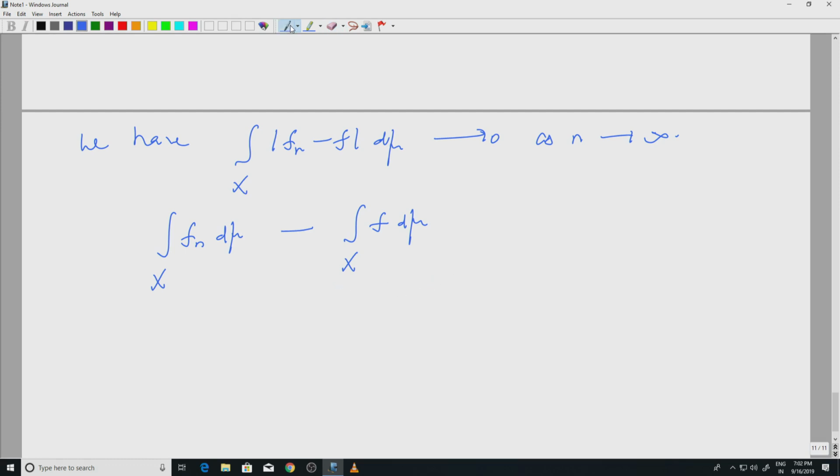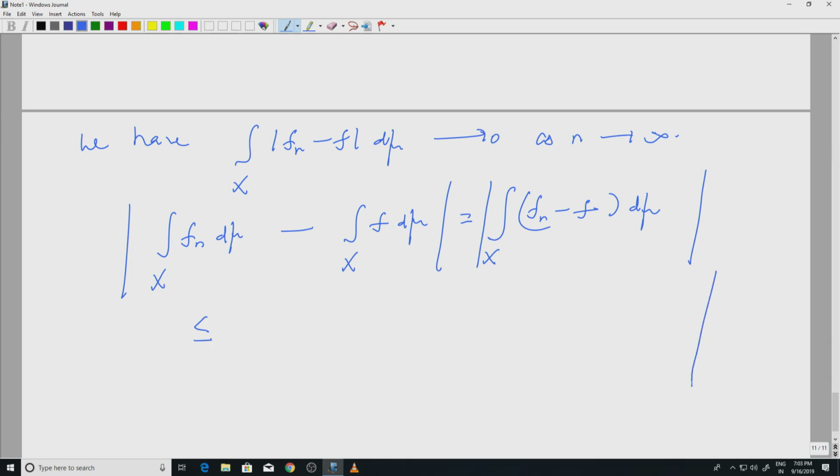So, to prove that, I look at the modulus of the difference of these two numbers. Well, integral is linear, so you know that this is fn minus f d mu and then modulus. Okay. Then we use the inequality we proved. So, what is the inequality we proved at the beginning?